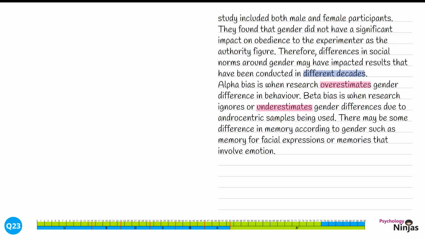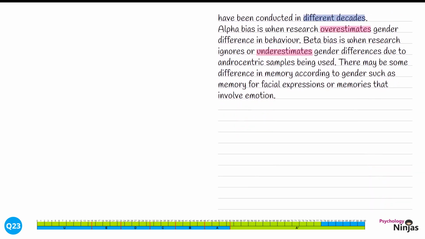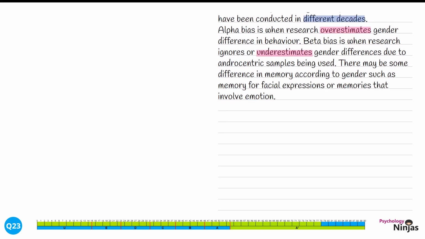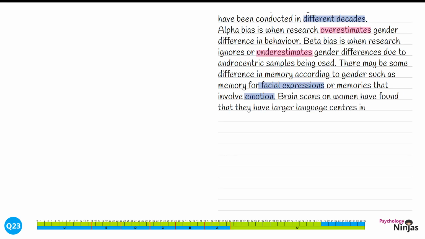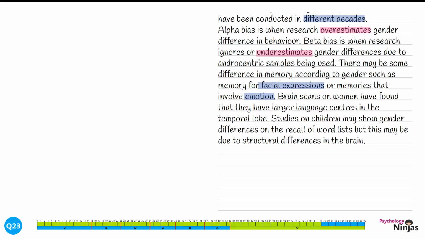There may be some differences in memory according to gender, such as memory for facial expressions or memories that involve emotion. By discussing different types of memory, we're giving a clearer and deeper exploration of our psychological knowledge. We then need to explain why this difference might occur. Brain scans on women have found that they have larger language centres in the temporal lobe.